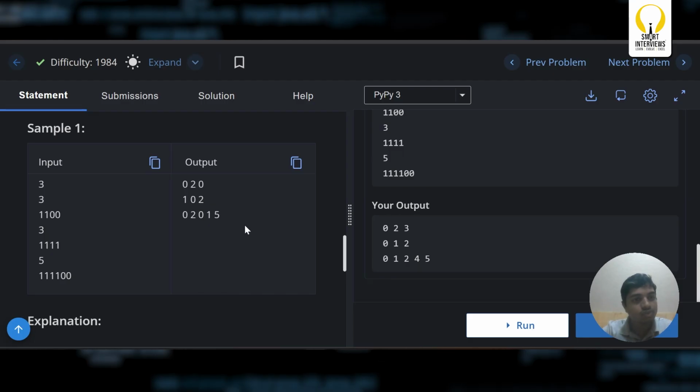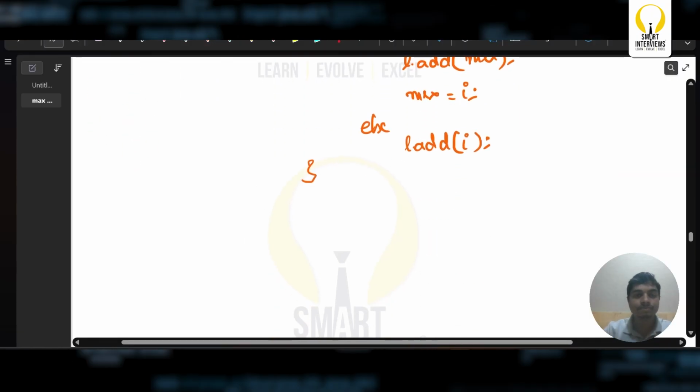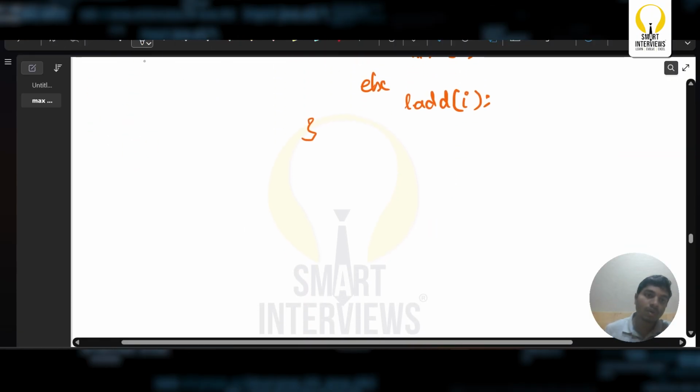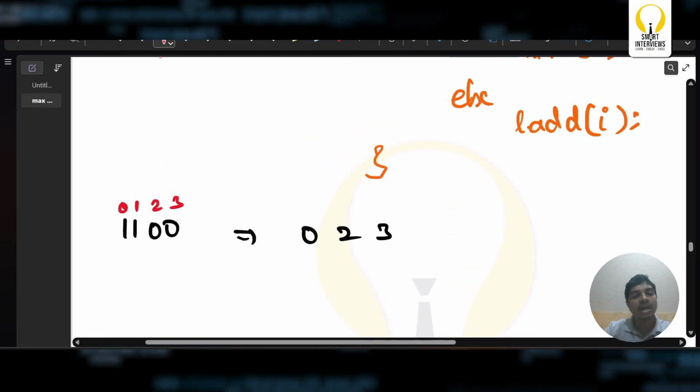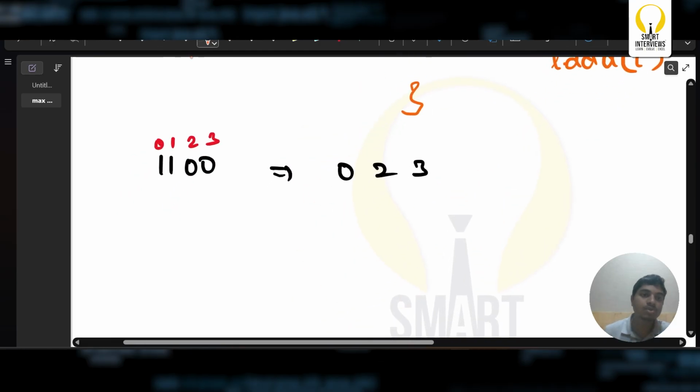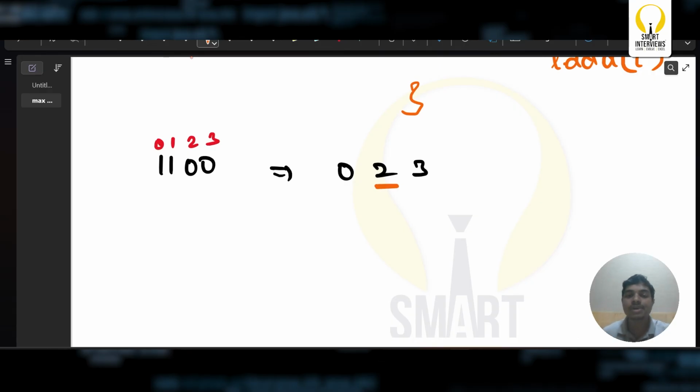Let us verify for the first one. If it is 1100, the output is going to be 023. So this is the 0th index, first index, second index, and third index. I want the max to be equal to 0. If I want max to be equal to 0, I can take this particular subarray and in this subarray max is going to be 0. Yes, blindly I can say max is going to be 0.